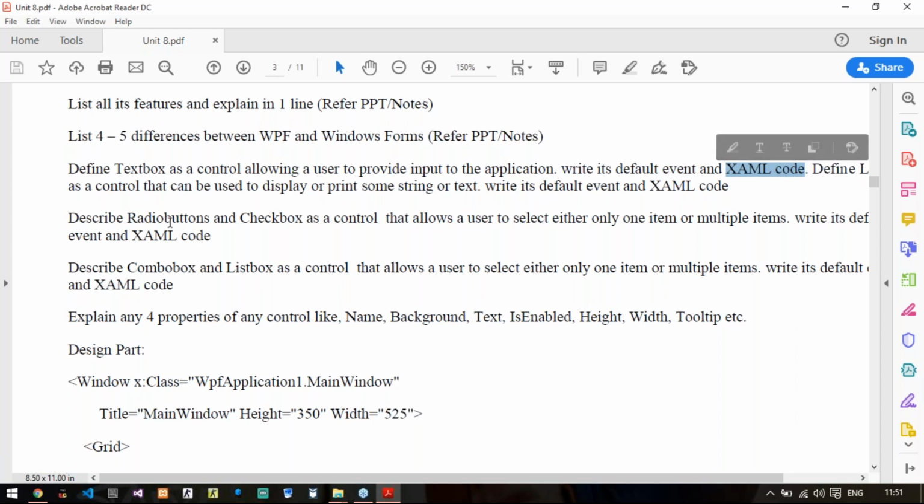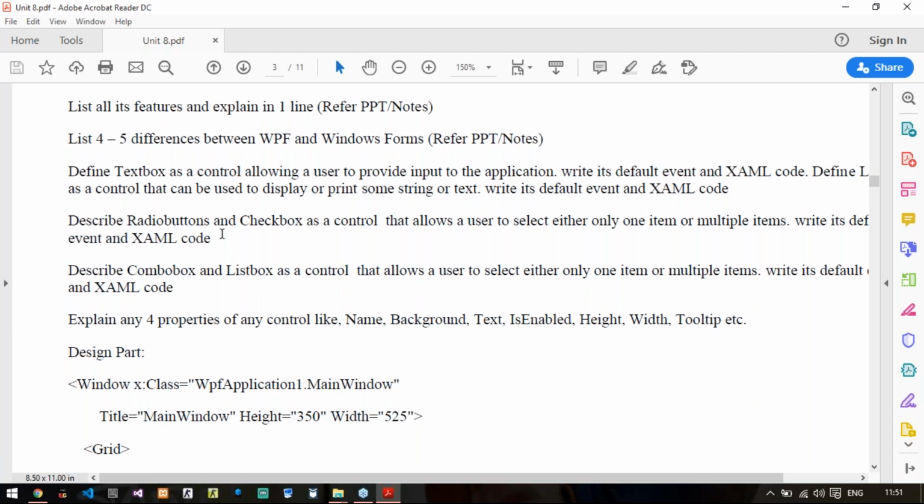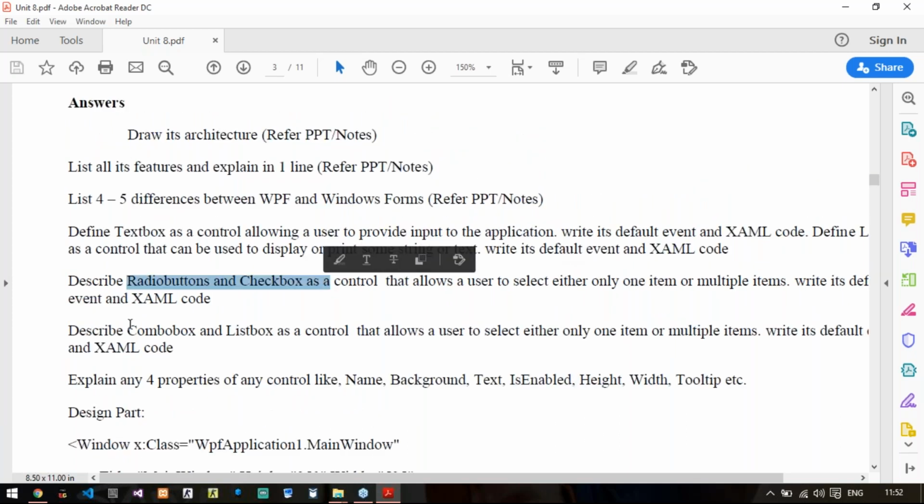So for each control you will write the same thing. You define what the control is, what its default event is, and only one line of code declaring that particular text box. That's it. So similarly for label, then radio buttons and checkbox, combo box and list box. That's it.